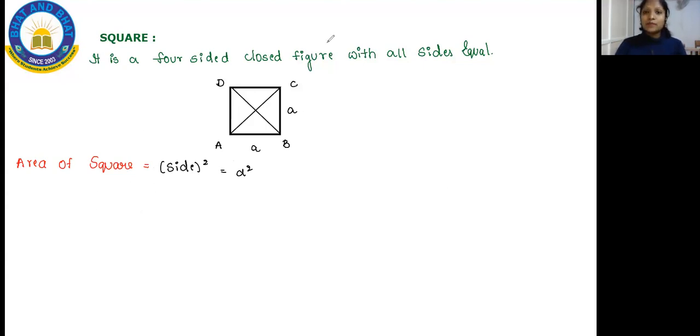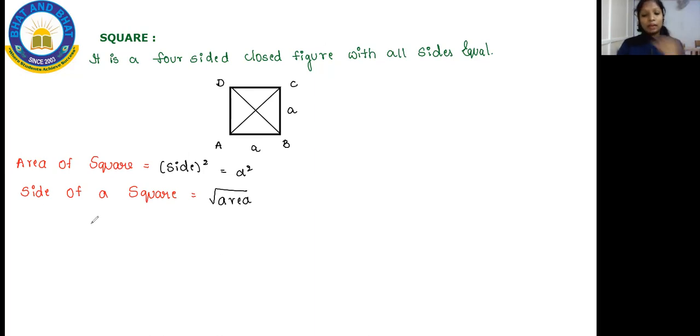And sometimes the side of the square will not be given in the question. At that time, how will you find the side of a square? To find the side of a square, for that also you all have a formula, kids. That is, side of a square is equal to square root of area. If you take the square root of the area which is given, then you will get the side of the square.